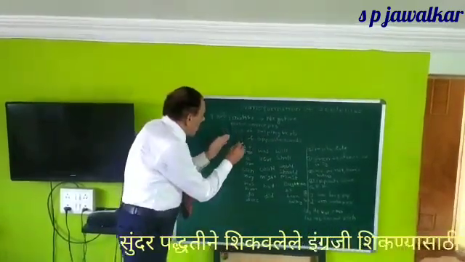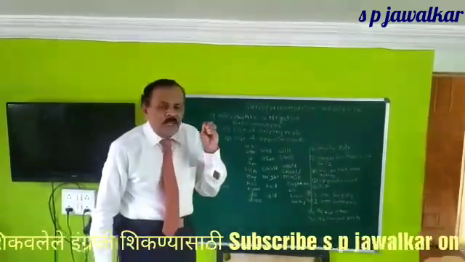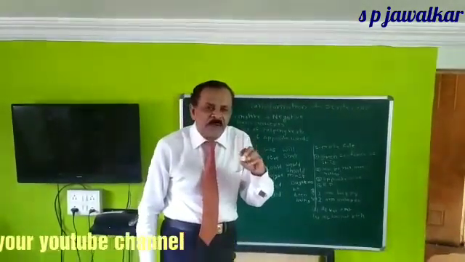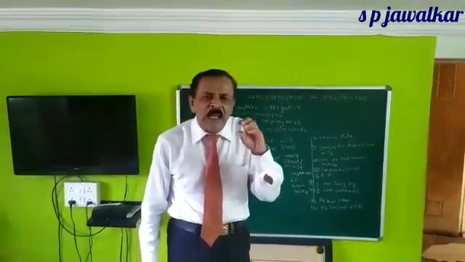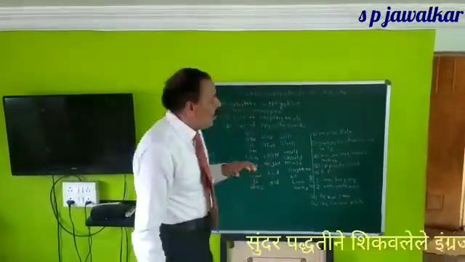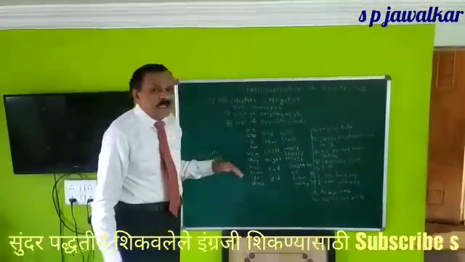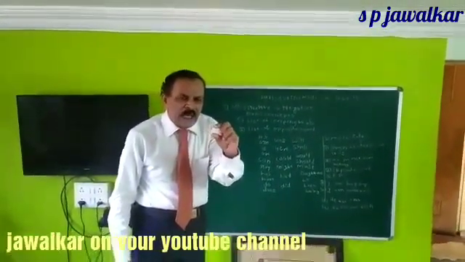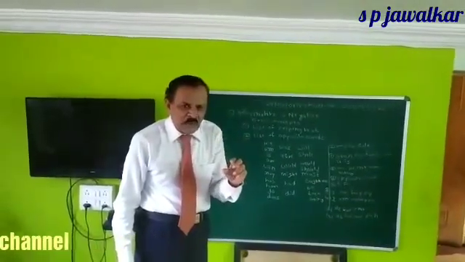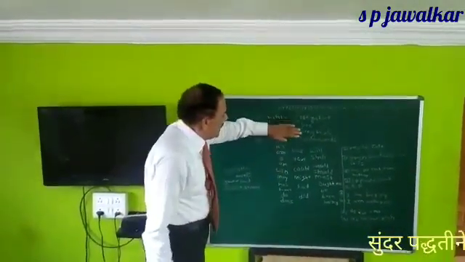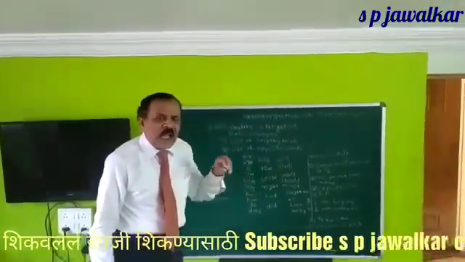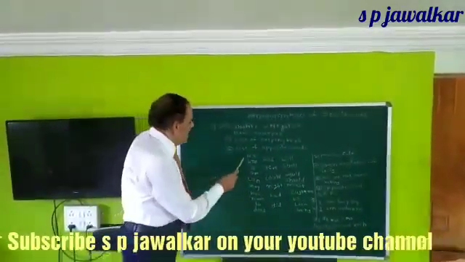Helping verbs may be called auxiliary verbs. What are those auxiliary verbs? Sometimes in tenses, some are the forms of to be also. But the entire list of helping verbs or auxiliary verbs I have given here.